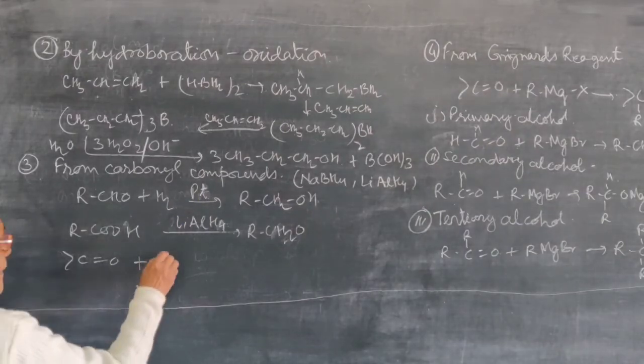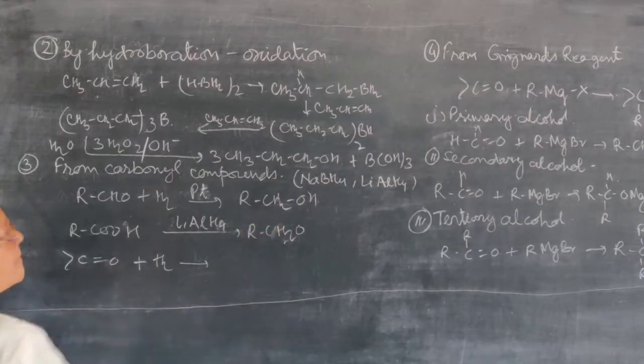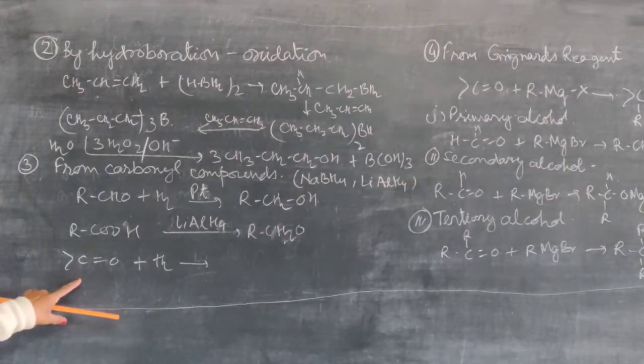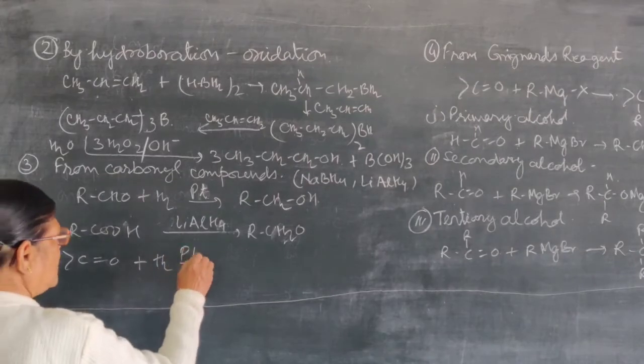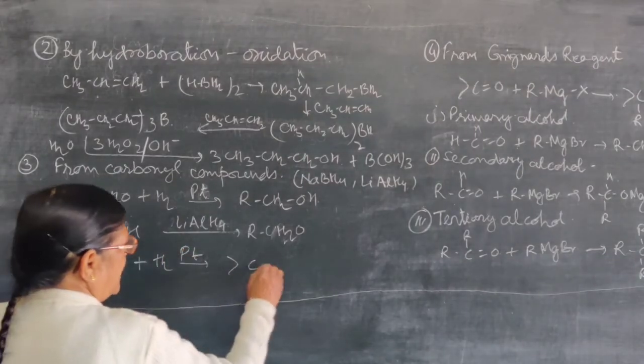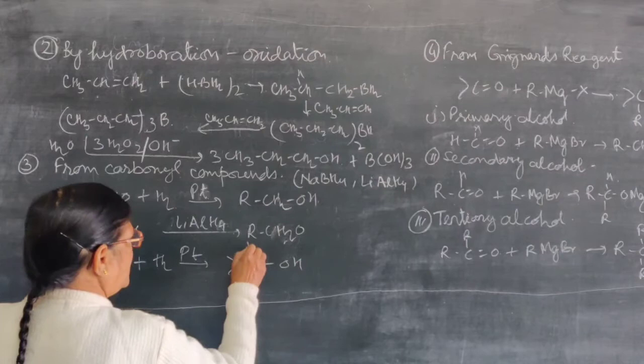Then the addition of hydrogen will take place to form an alcohol. So this carbonyl group may be aldehyde, ketone, or carboxylic acid. When it is reduced by catalytic reduction, it is converted into OH and H.